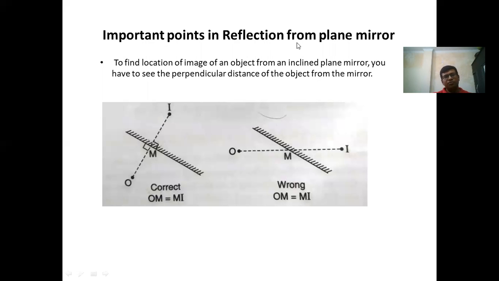Okay. Let's see important points in the reflection of plane mirror. So let's say a mirror is inclined. Always we are going to take the object distance perpendicular to the plane mirror. Same way, the image will be formed at the perpendicular distance behind the mirror with the same distance. In this case, OM is equal to MI, right? This figure is wrong. How can we correct it? So let's say we'll draw a line from O till this point, and the image will be formed somewhere here, just like this image.